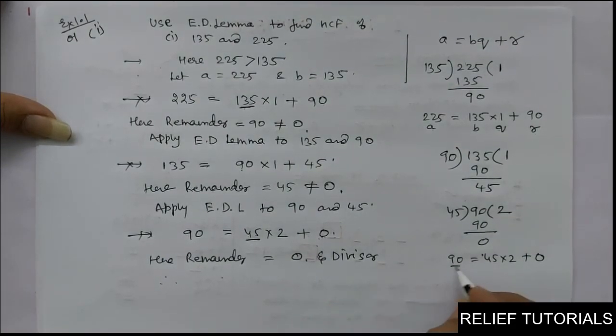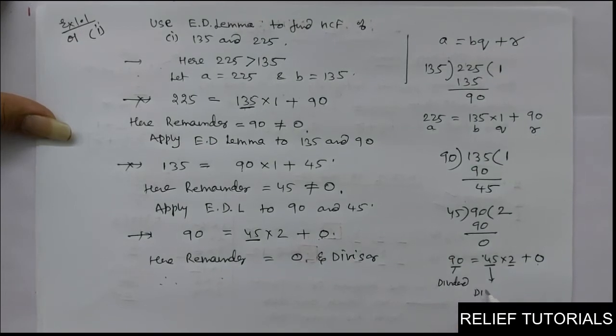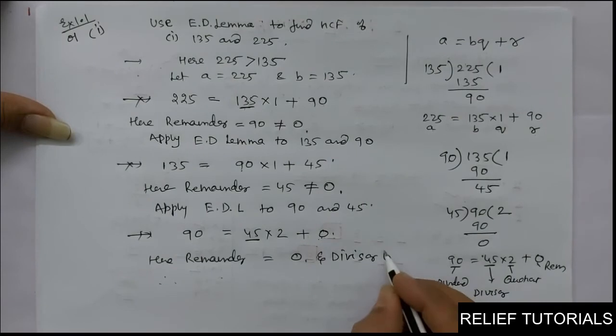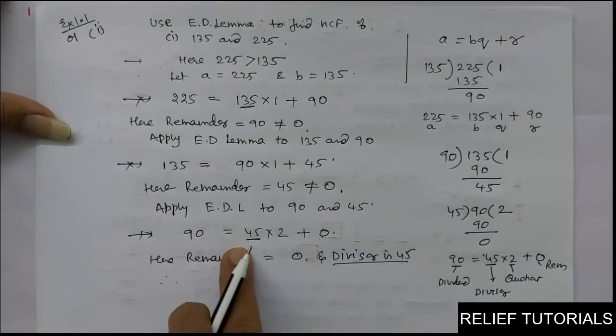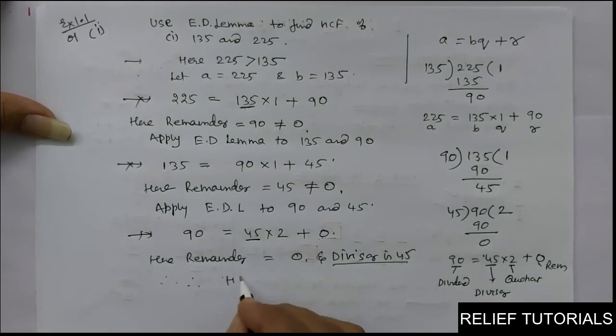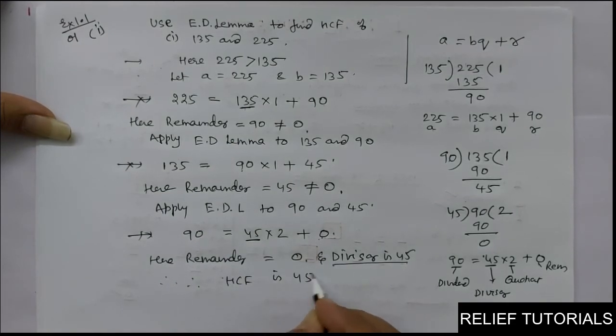See, 90 is the dividend, this is the divisor, into quotient plus this is the remainder. Clear or not? So here the divisor is 45. This divisor is your HCF when the remainder is 0. Therefore HCF is 45.